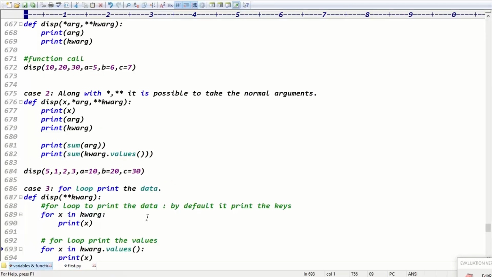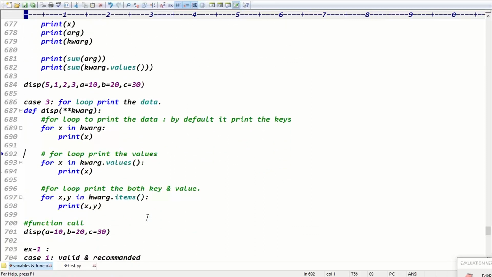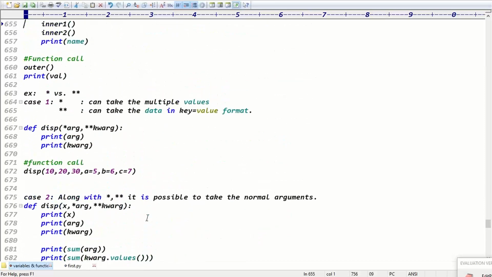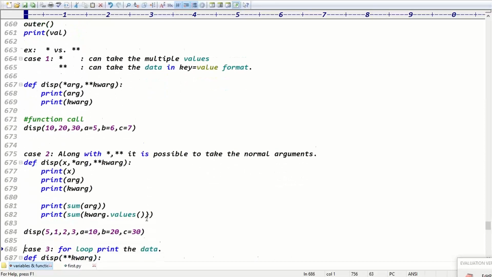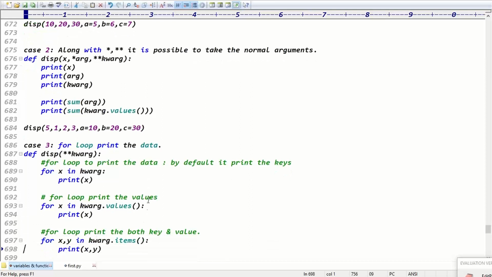This is called single star versus double star. Guys, any questions between single star versus double star? In total we have done three cases. First case, we are taking single star versus double star. Case 2, along with the single star and double star, you can pass the normal arguments also. And case 3, using a for loop, if you print the data, by default you take the keys. Then it can take the values.